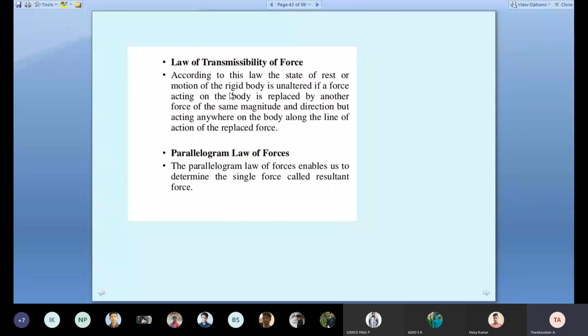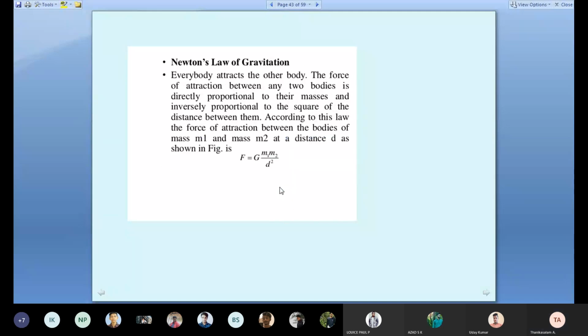We already discussed the law of transmissibility, many times. A force acts on a body. The same force transmitted to another place on the same line gives the same effect. That's called the law of transmissibility. For example, I am pulling the table from the left side. If I apply the same force from the front side, the table also moves in the same direction. This is called the principle of transmissibility. We also discussed the parallelogram law for finding the resultant of two forces acting on a body.